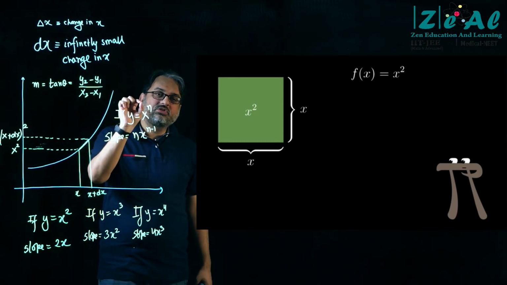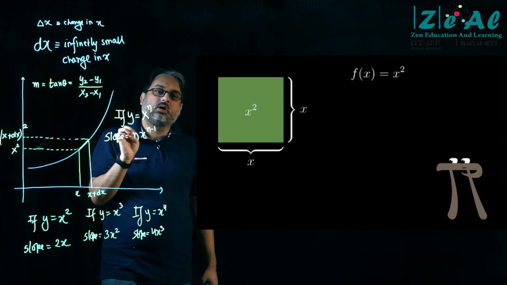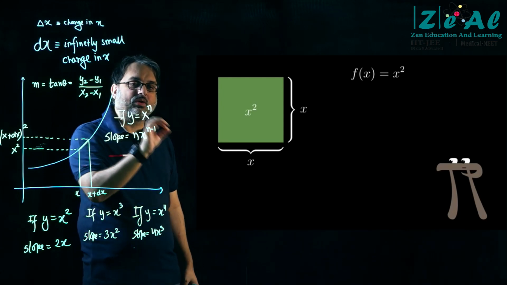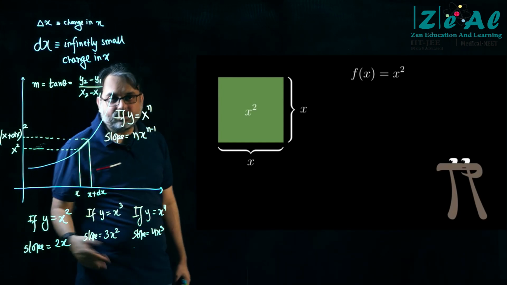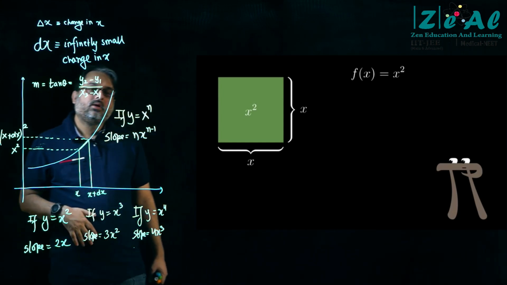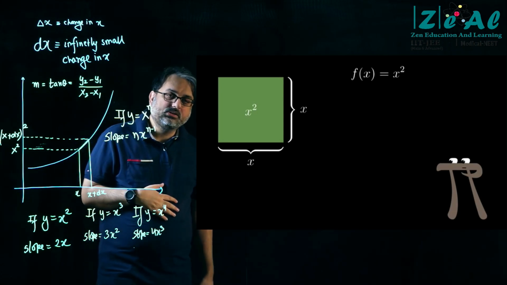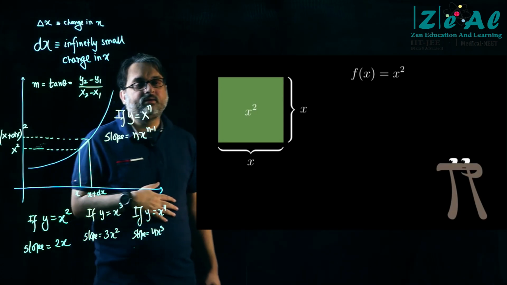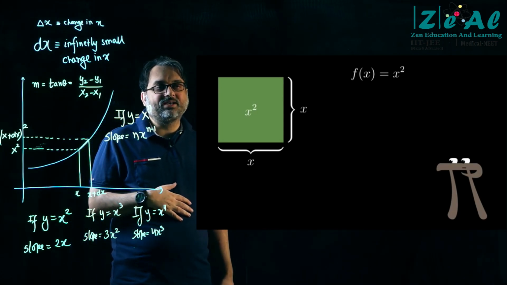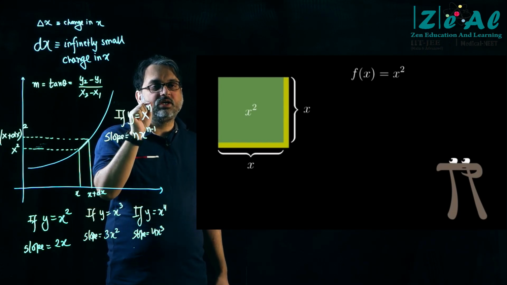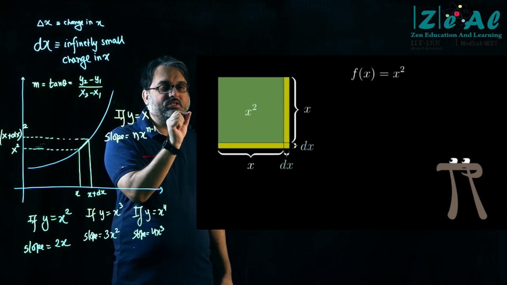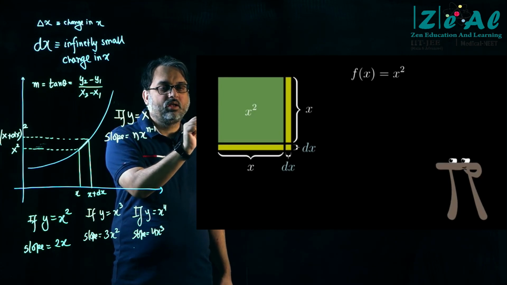So if I change x by a small amount, how will the area change? That is what we want to study, and that is what the slope is telling us, right? Let me show you how. Okay, let's play, please. So you will see that we are going to change x slightly. Play, sir. So we are going to change x slightly. See, we are changing, pause, just pause here.